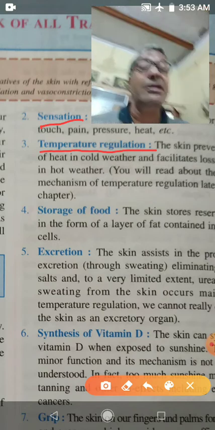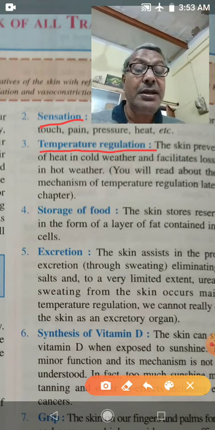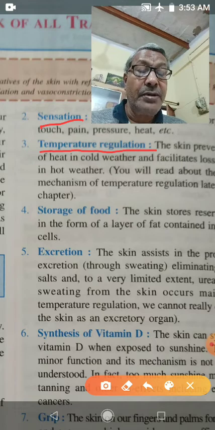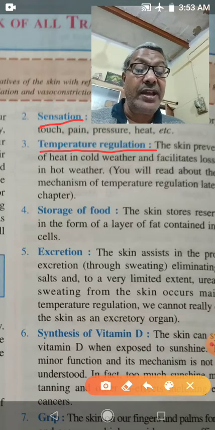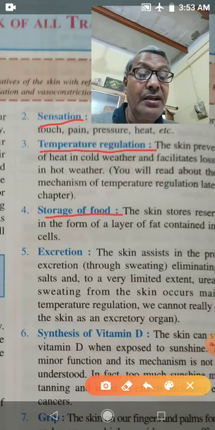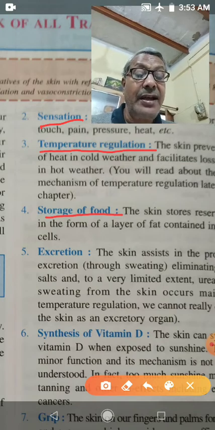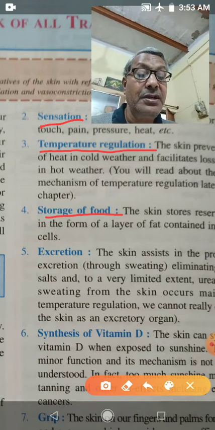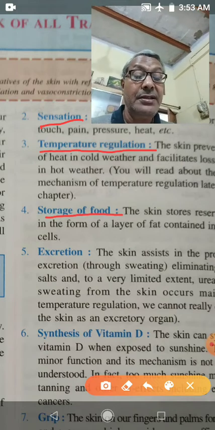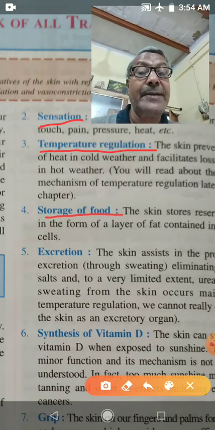But in the summer season, when we are feeling very hot, then it loses water in the form of perspiration. So in this way, it will regulate the temperature of our body. Next is storage of food. Skin serves as an organ for storing food. It will store reserve food in the form of fat. Just below the skin there is a layer of fat, that is subcutaneous fat.